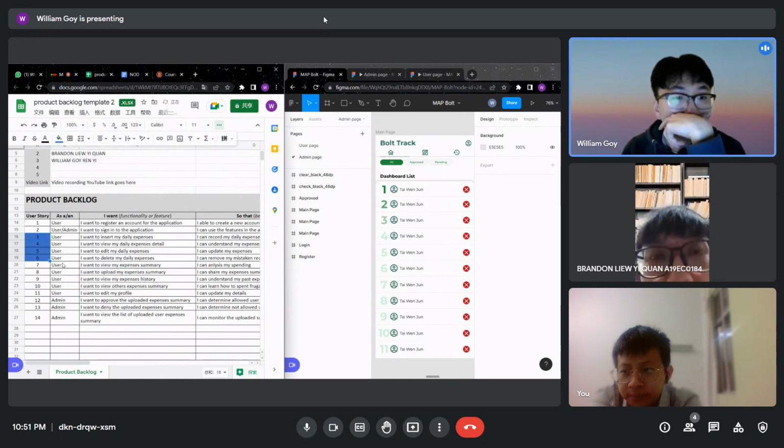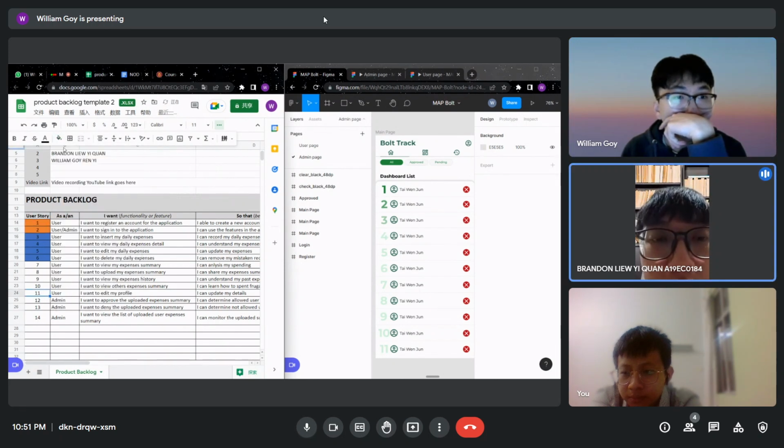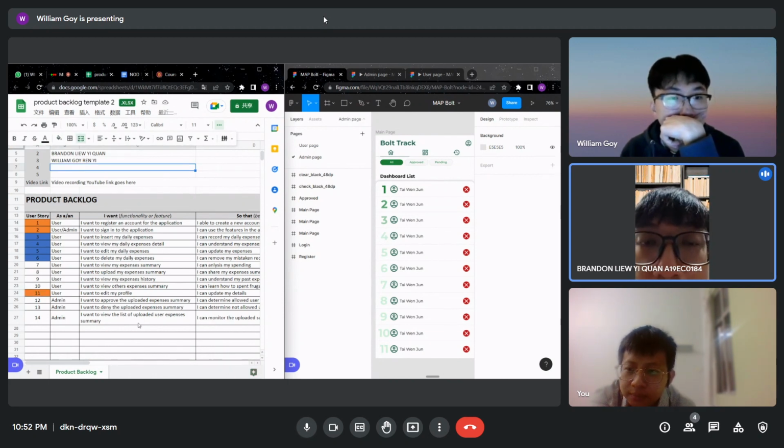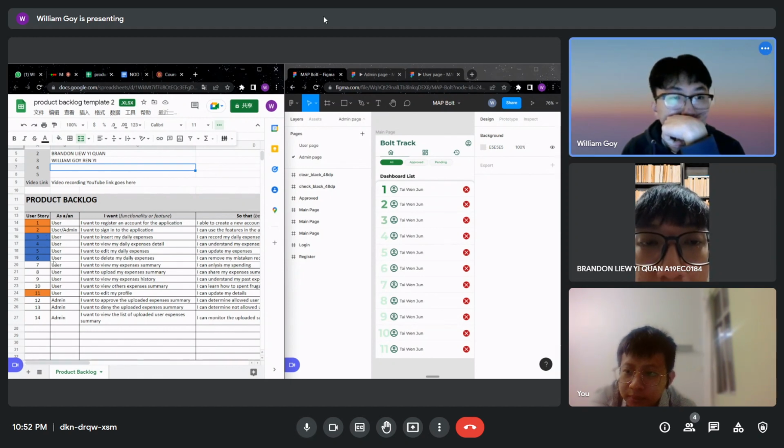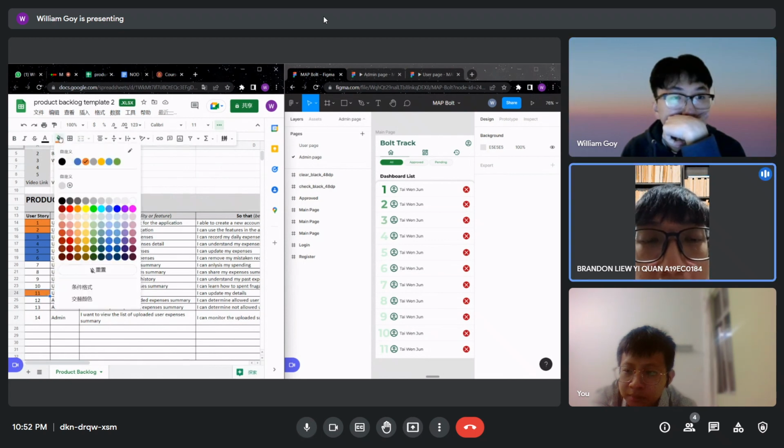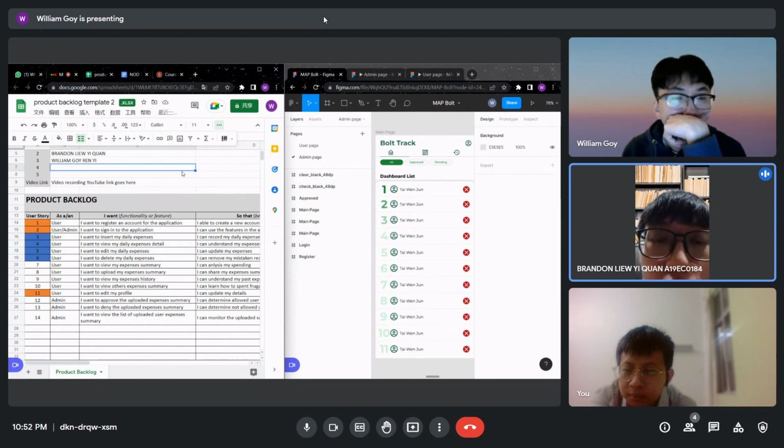So for this one, I think we can do it like this. For the edit profile, maybe we can throw it together with inserting the daily expenses and all that. Yeah, so then the daily expenses will have 5, including the edit profile, and then for the login and sign in, he can take another 3 more, which is maybe for the expenses summary.